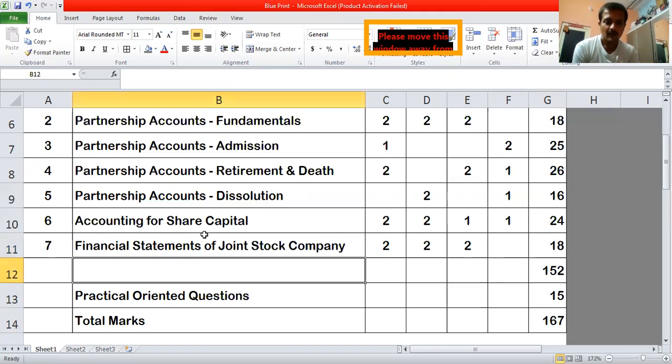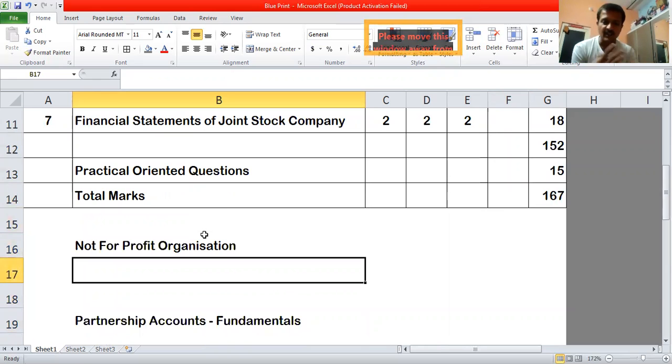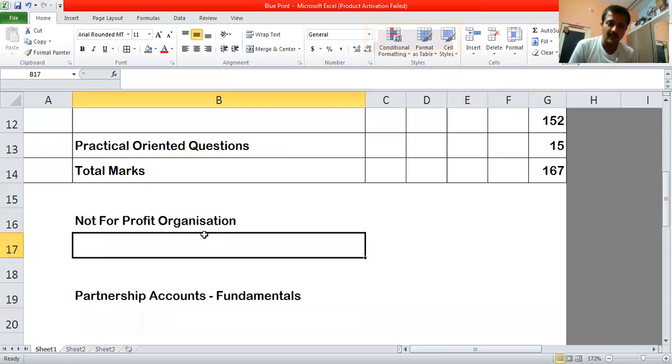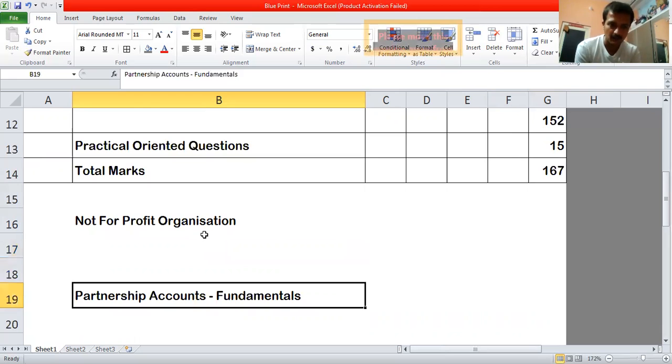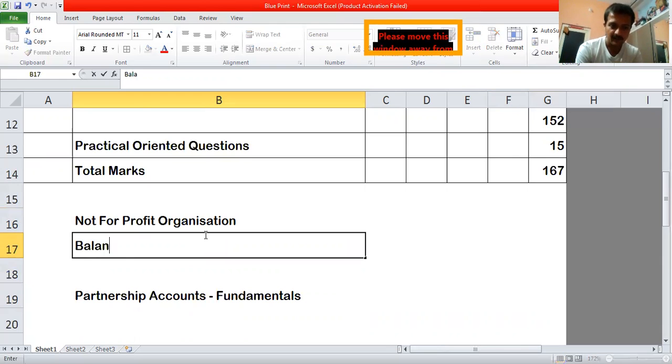Okay, so now let us speak about chapter wise what kind of questions they will ask, because today when I studied both the question papers, I was able to read the mindset of the one who has framed the blueprint. So in the non-profit organization you will be getting 2 12 marks questions. One will be the balance sheet, plus income and expenditure; the receipts and payments account will be given to you.